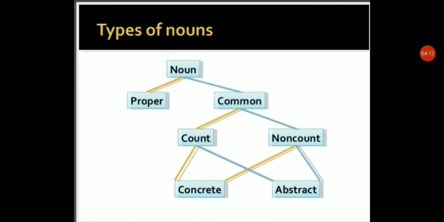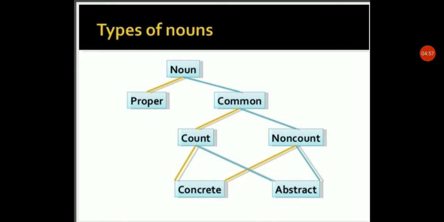So again we continue with the types of noun. We discuss both topics parallelly. Now as we have seen the definition of noun, let's continue with the types of noun. You already know there are 5 types: proper noun, common noun, collective noun, material noun, and abstract noun. But apart from these, we are discussing here the most important and most usable nouns, that is proper and common noun. They are divided into 2 groups. Nouns are mostly proper and common, and common nouns are again divided into 2: countable nouns and non-countable nouns.